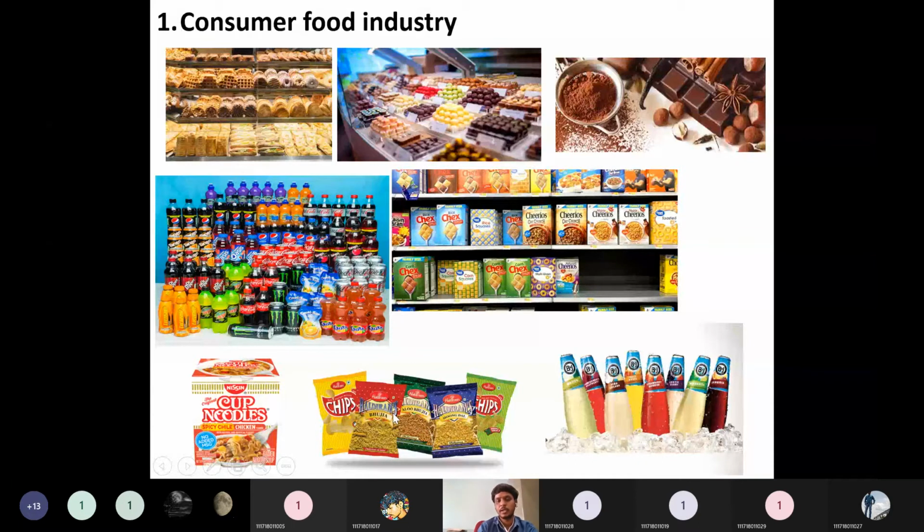Then Haldiram Bhujiyas, whatever the processed foods. The raw materials are processed into some category of food that is packaged, and they leave this in the consumer food markets. Then cup noodles or instant noodles, which we can prepare instantly. Depending on the consumer behavior, the particular type of product comes out in the market. Chocolates, confectionaries, puffs, breads, everything comes under this consumer food industry. This is also forming a major part.